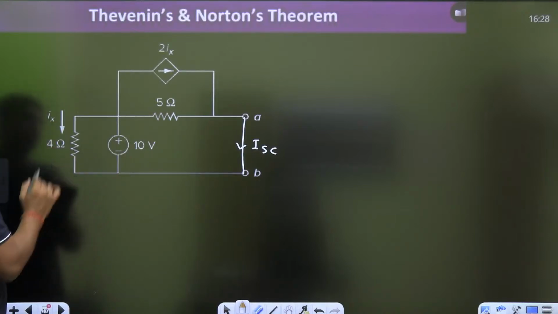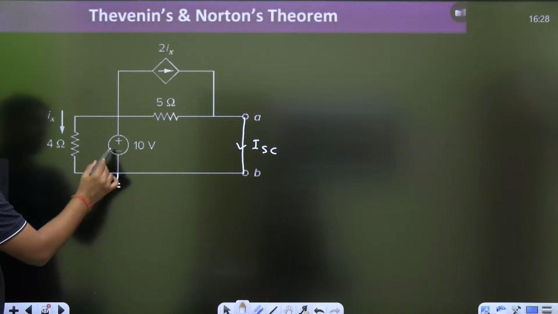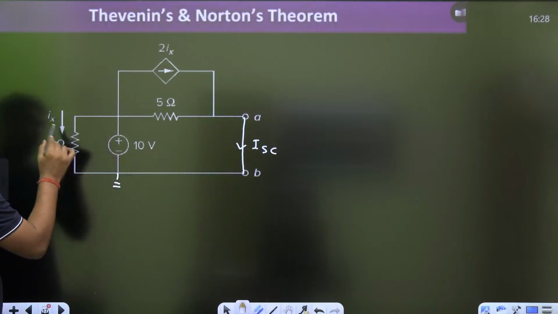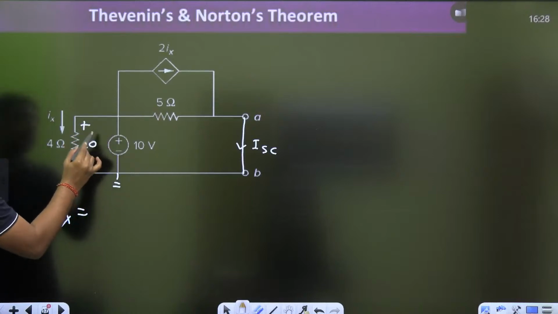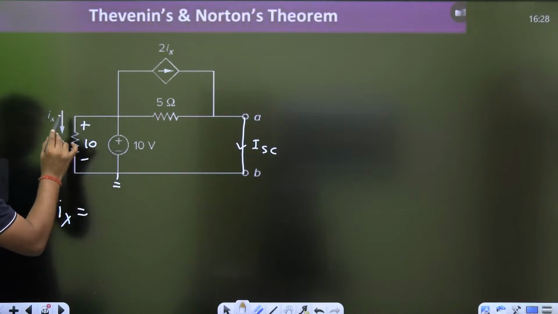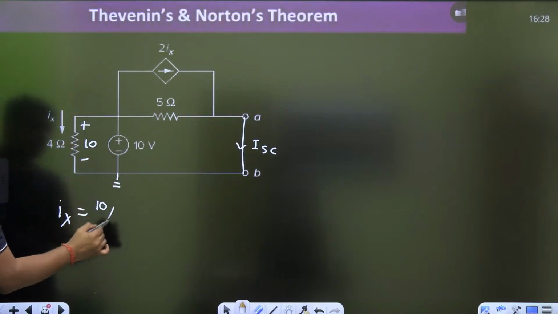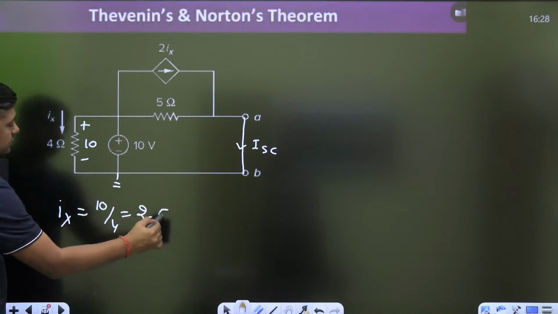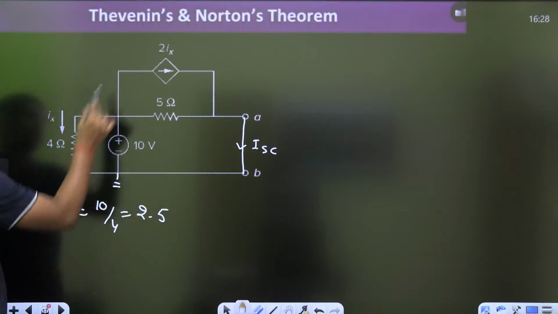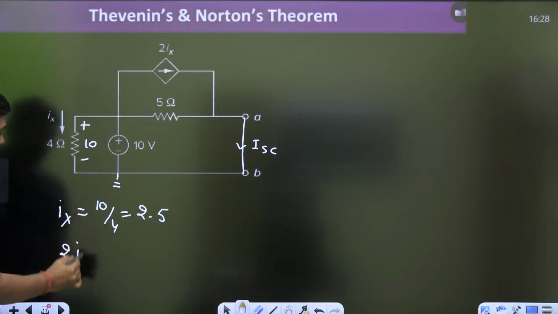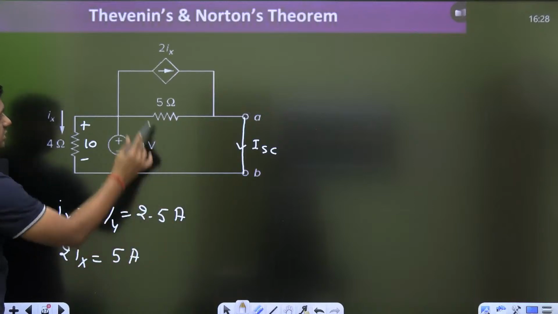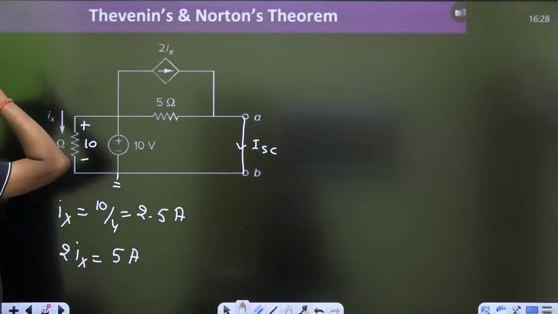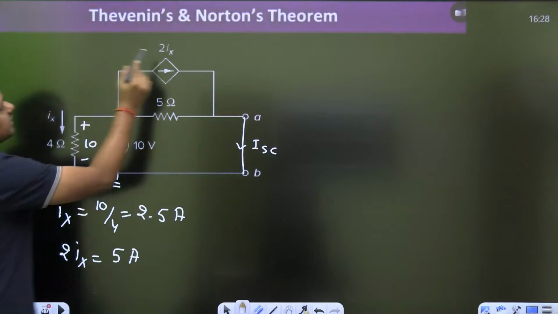Now, what is the value of Ix? This is the reference, this is the 10 volt, and that's why Ix will become very simple. 10 is fixed. When we are finding the ISC, you can't make it 0. 10 is fixed. 10 divided by 4 will become 2.5. Ix will become 2.5. So 2Ix will become 5 ampere. Resistance in ohm, then current will be in ampere. So here comes your 5 ampere.